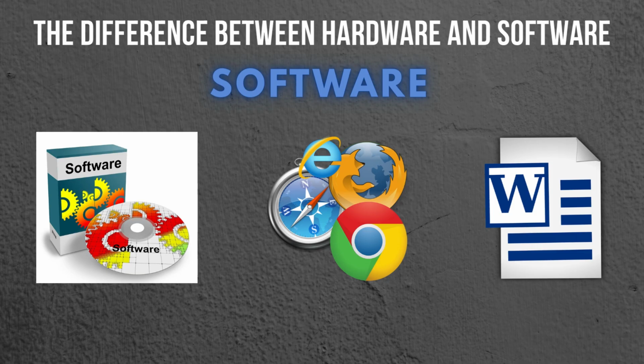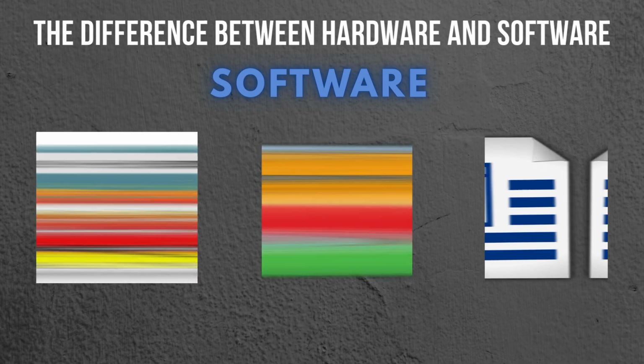In conclusion, hardware is the tangible machinery, while software is the invisible set of programs that bring the machine to life. Understanding the difference helps us see why technology works.